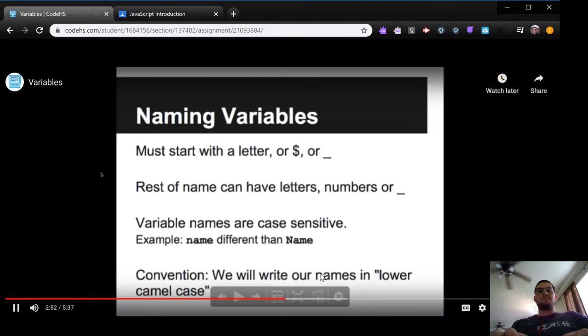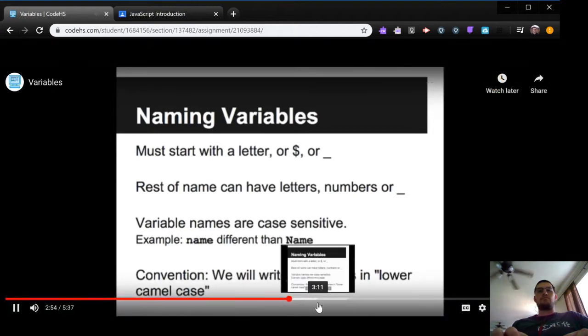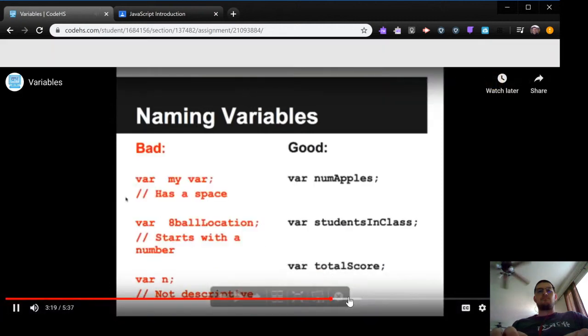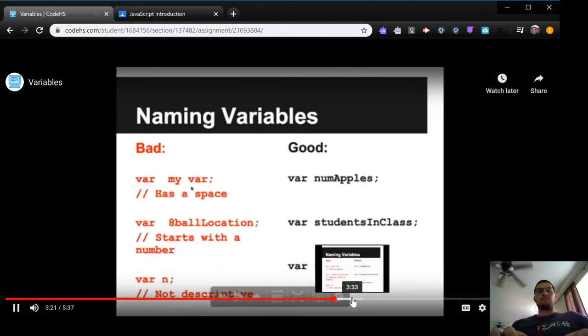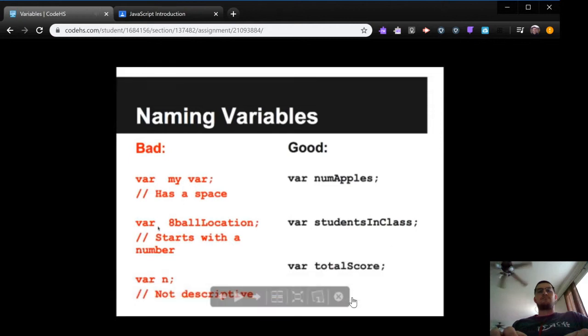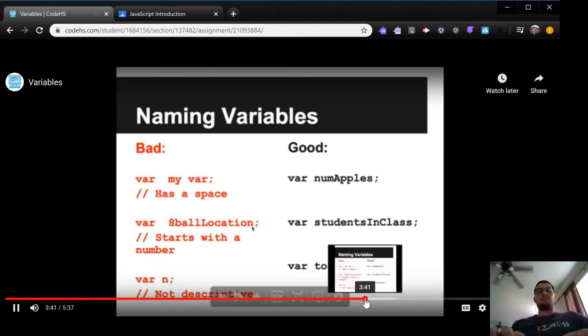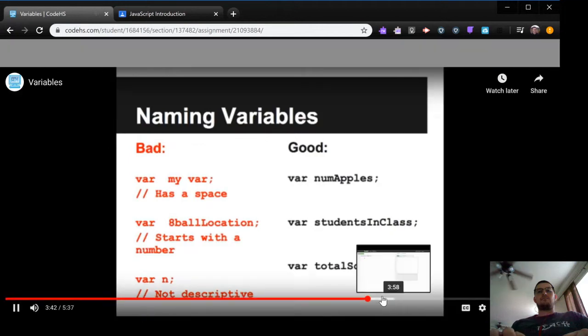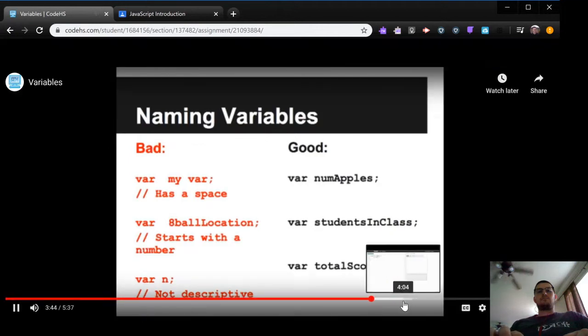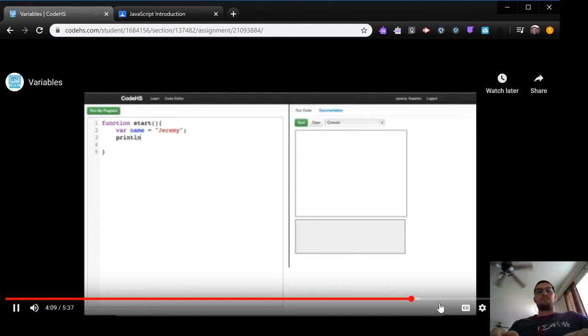So when we name our variables in JavaScript, there are a few rules. The name must start with a letter, or a $ sign, or an underscore. The rest of the name can have numbers and letters. So if I write var my var, that's not legal because we have a space in that name. Or if I write var 8-ball, that's not legal either because it starts with a number. Descriptive names are good, and it's also lower camel case, meaning the first word starts with a lowercase letter.